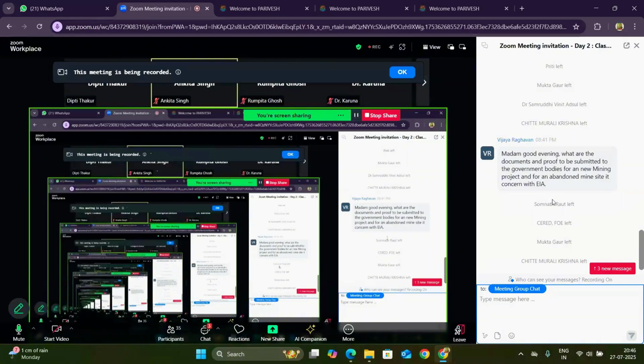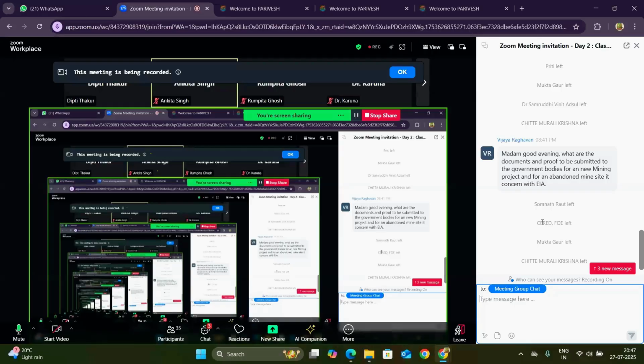What are the documents and proofs to be submitted to the government bodies for a new mining project and for an abandoned mine site concerned with EIA? There are many, because I don't know what type of mining project you are talking about, but mining projects that are small in quantity are passed by the state, that is SEIAA and SEAC.